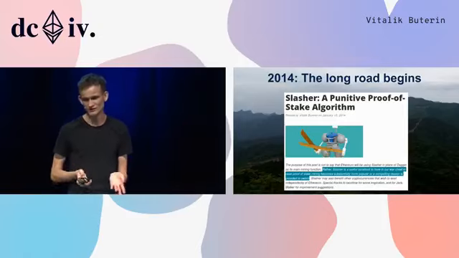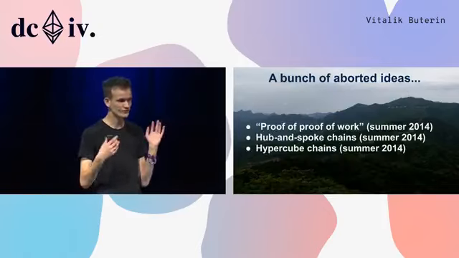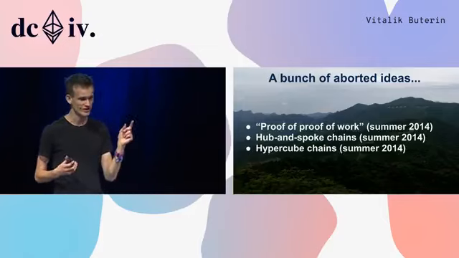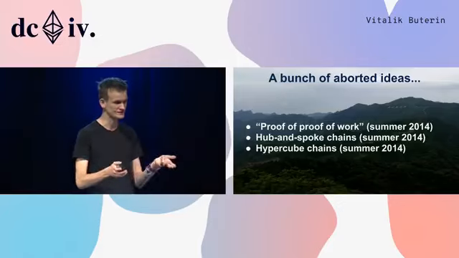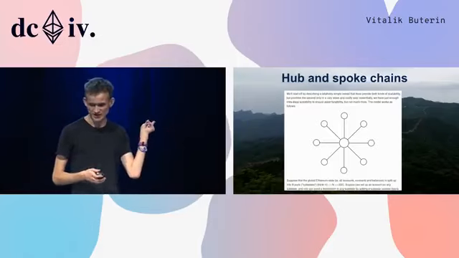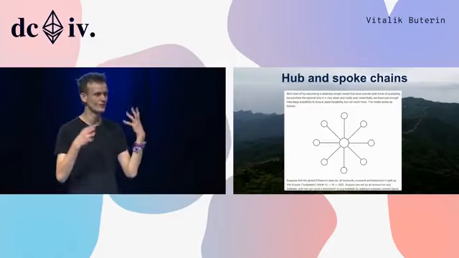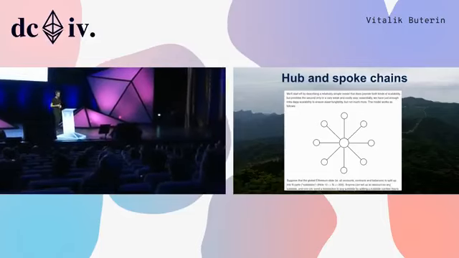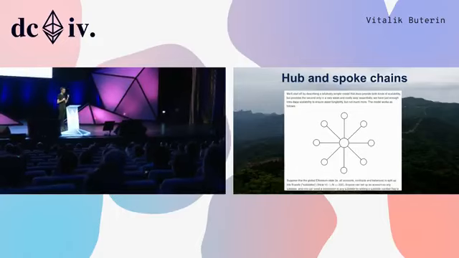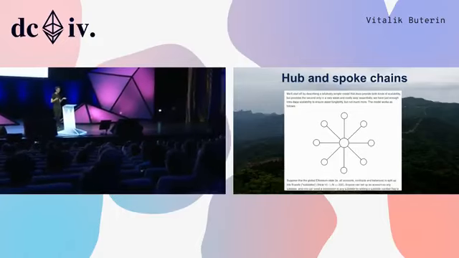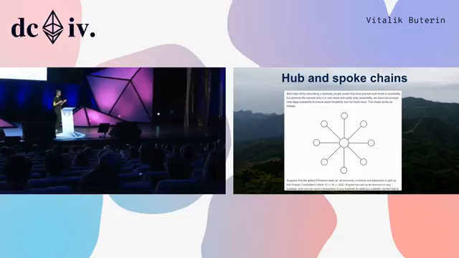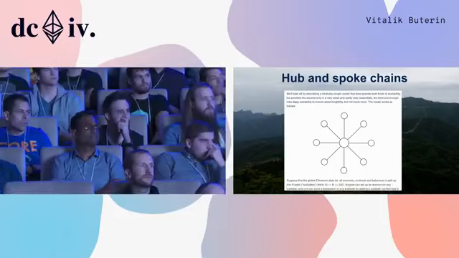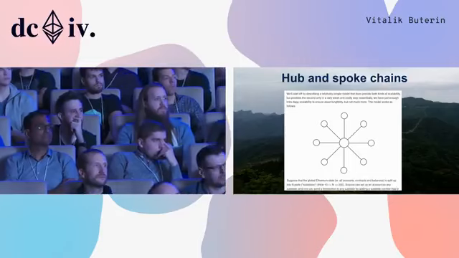So what happened in 2014? First of all, we went through a bunch of interesting and aborted ideas. Proof of work was this suggestion to try to improve scalability. Hub and spoke chains. So basically, you have one chain in the middle and a bunch of chains on the edges. This was a very early scalability and sharding proposal that tried to improve scalability for local transactions, but not for transactions that are global, so not for transactions that jump from one shard to another.